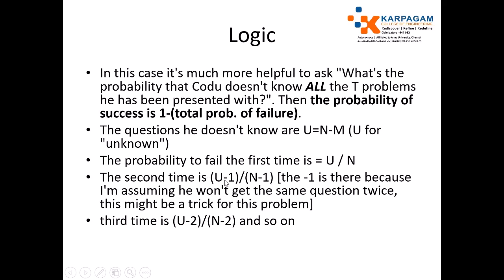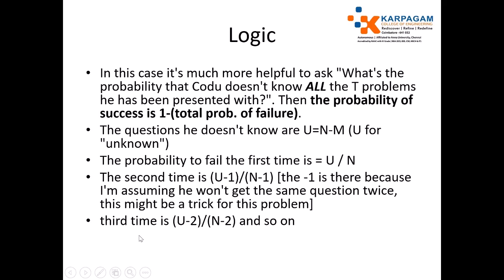So the probability is U minus 1 divided by N minus 1. We include the minus 1 because we don't get the same question again. Since one question is already answered, we need to neglect that.